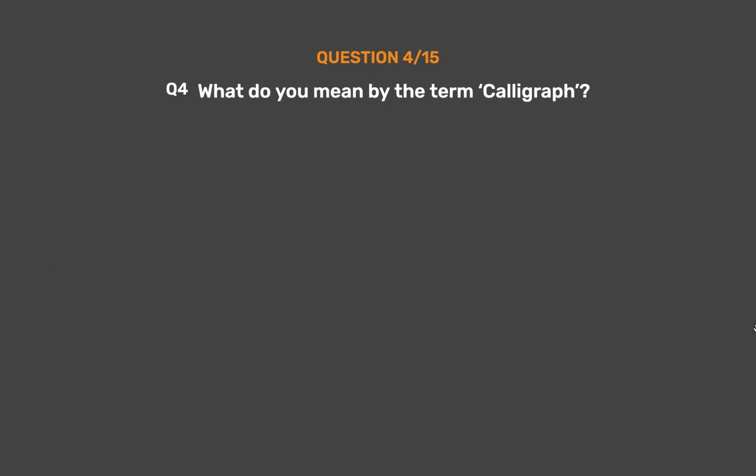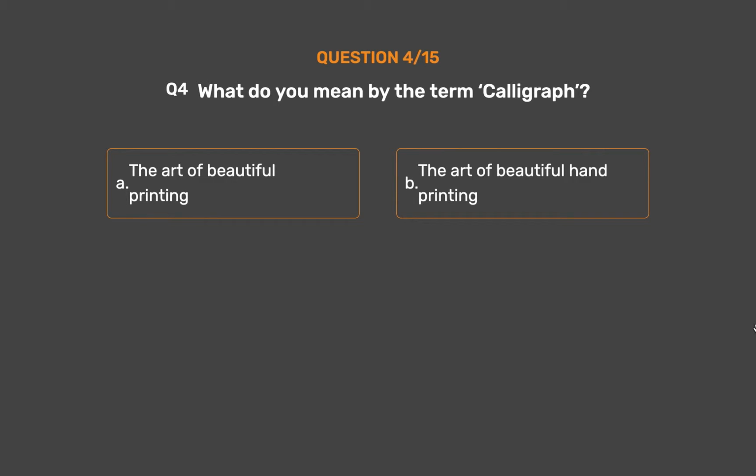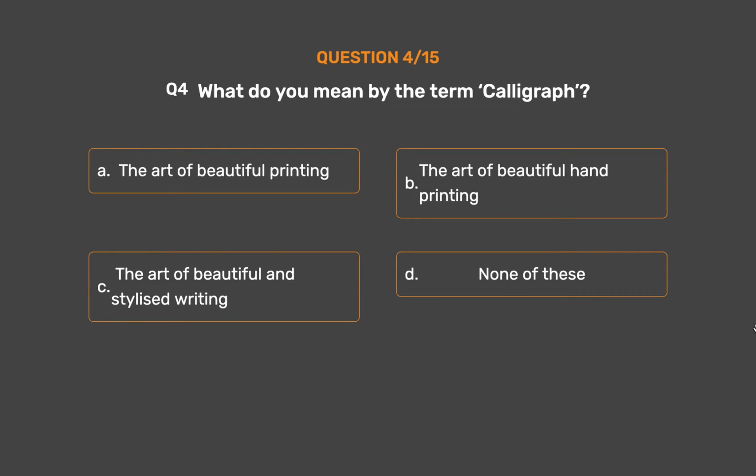Question number 4. What do you mean by the term calligraph? Option A. The art of beautiful printing. Option B. The art of beautiful hand printing. Option C. The art of beautiful and stylized writing. Option D. None of these.